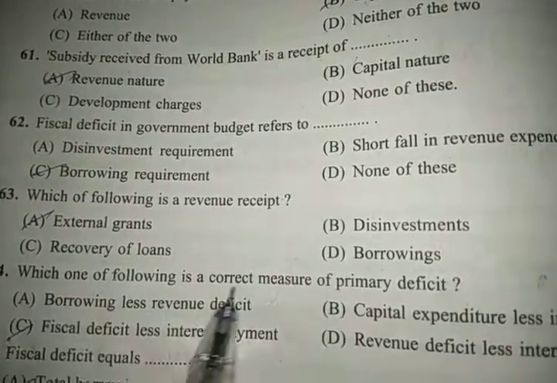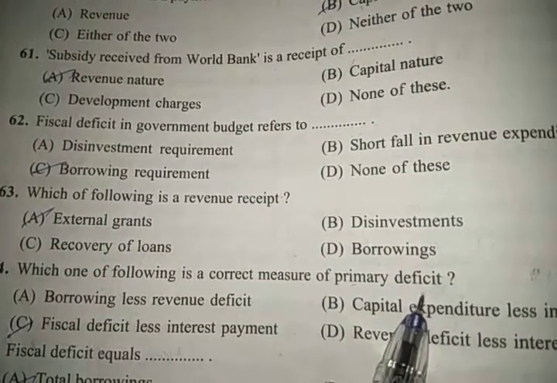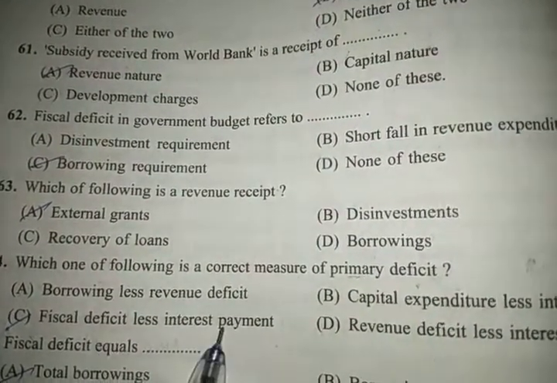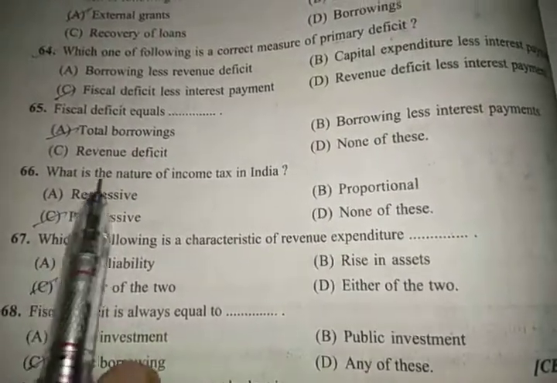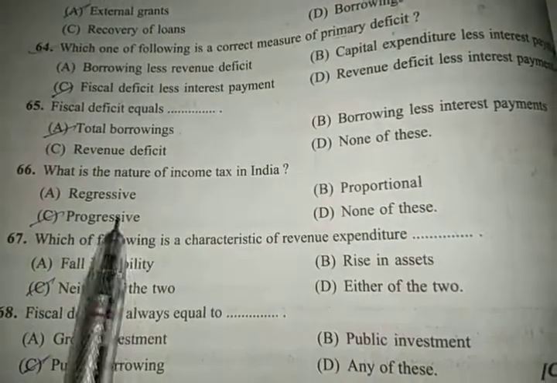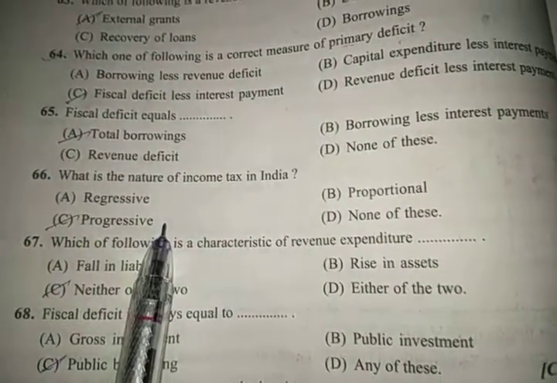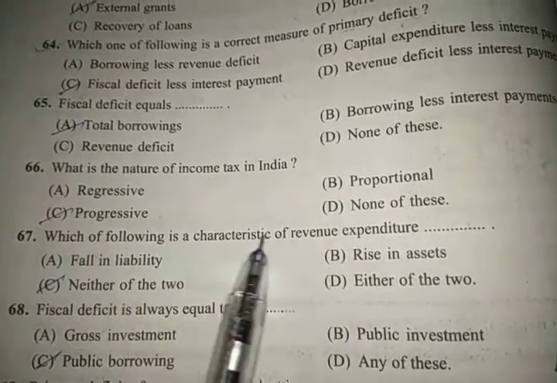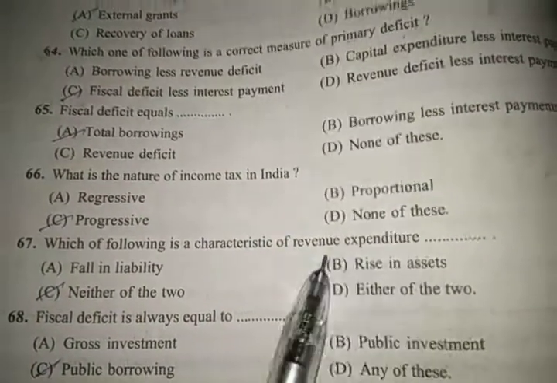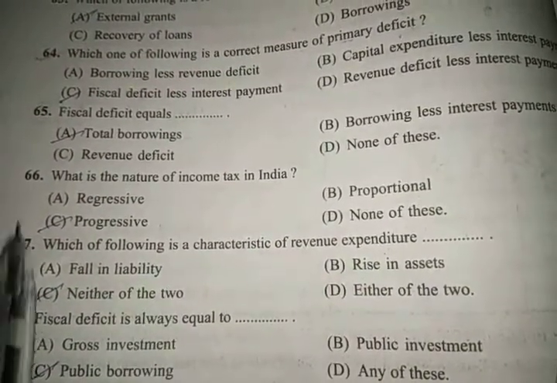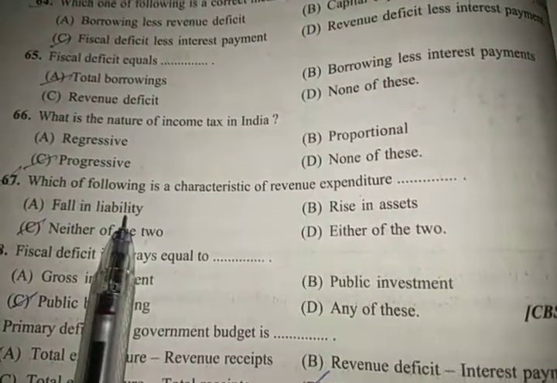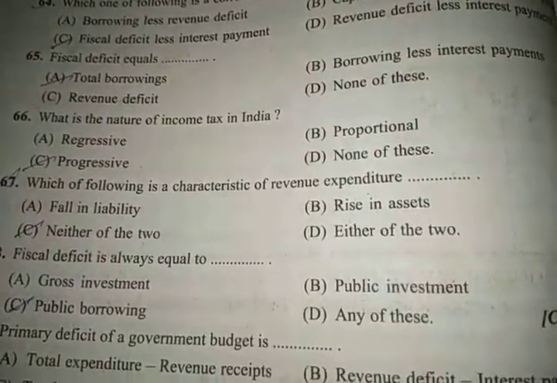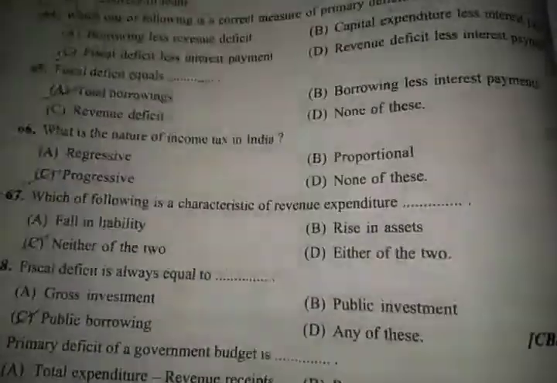Which one of the following is the correct measure of primary deficit? The primary deficit formula, again the same question: fiscal deficit equals total borrowing, whatever we have borrowed from any source. Nature of income tax in India is progressive: the more your income, the more tax you have to pay. Which of the following is a characteristic of revenue expenditure? This is a repetition of the same question we discussed earlier. The answer is neither a fall in asset nor a rise in liability.